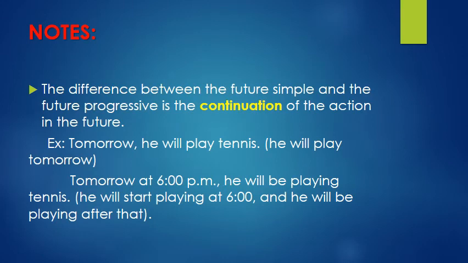Moving on, notes again: the difference between the future simple and the future progressive is the continuation of the action. Okay, they will work on the vaccine. They will be working on the vaccine. This action will be going on and on. It will be in progress.